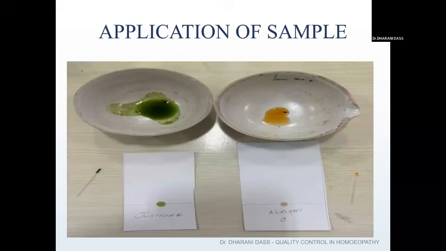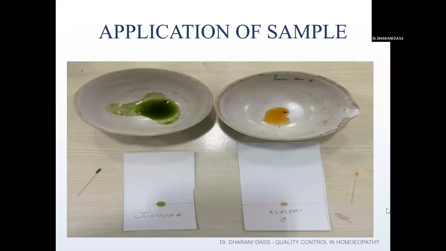And then the next step is the application of a sample. I think you can see the samples. I have taken a Justitia mother tincture and I have taken Kurchi mother tincture, that is Holarrhena antidysenterica mother tincture. So in the application part, we all know our sample contains a large amount of alcohol. So before the application of the samples, what do we have to do?